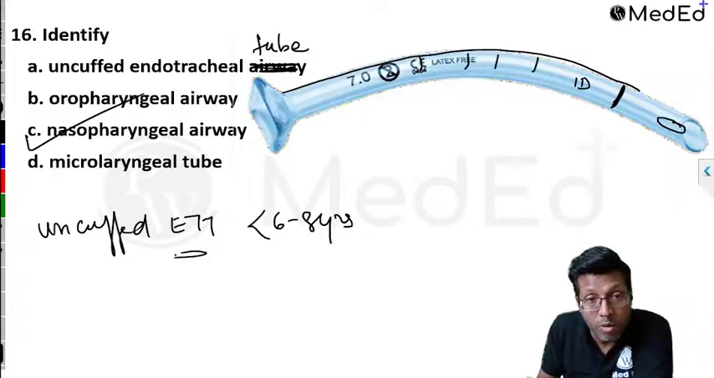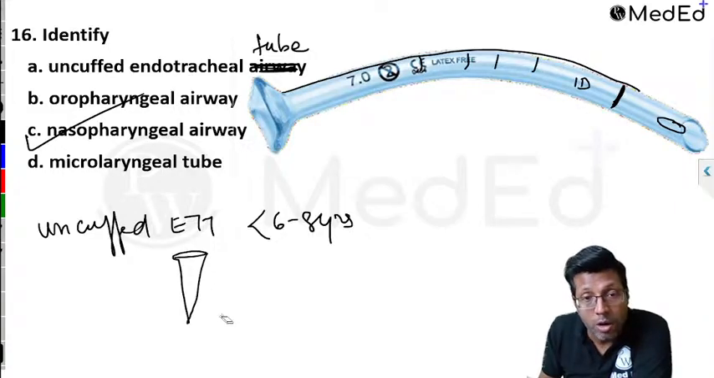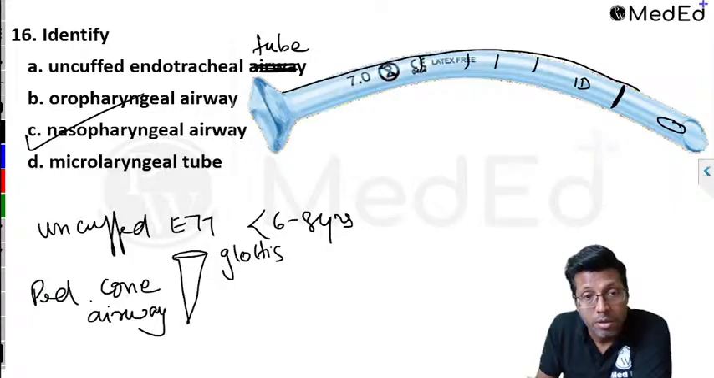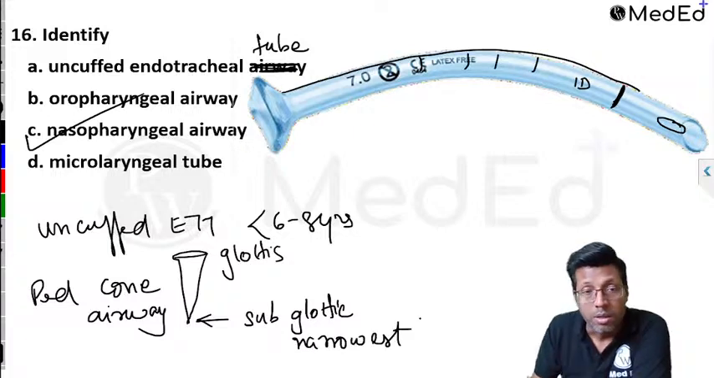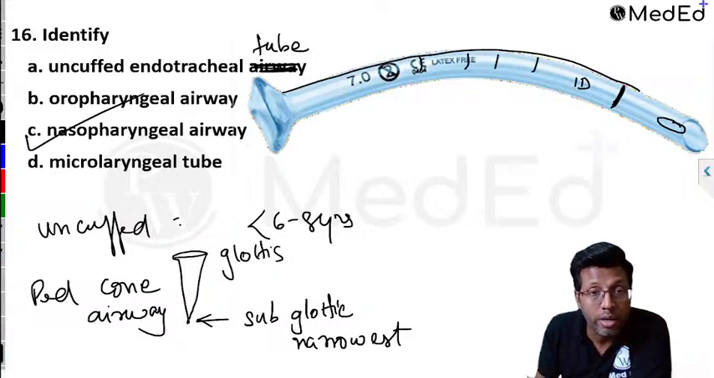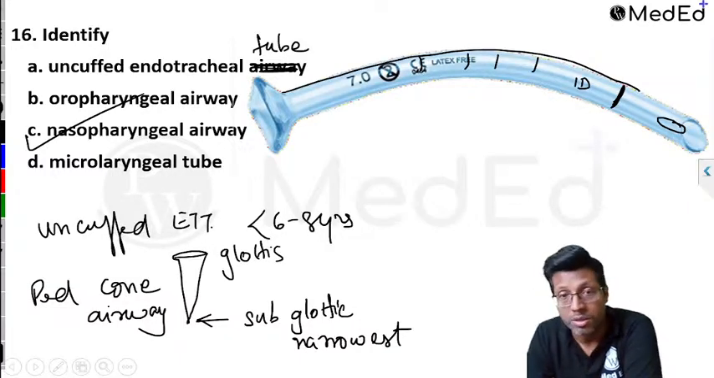Why? Because the shape of the airway is a cone, like this. The subglottic area is the narrowest. This is the glottis of the patient, right? You have a conical or funnel-shaped airway in a pediatric patient, and the subglottic area is the narrowest. That is why you use an uncuffed endotracheal tube in a pediatric patient less than 6 to 8 years of age, right?